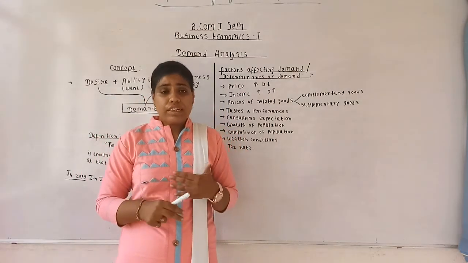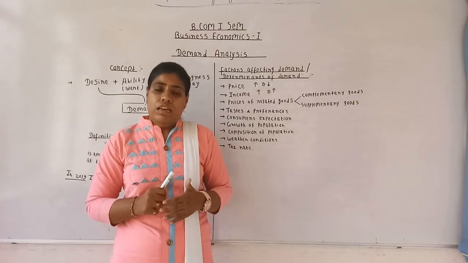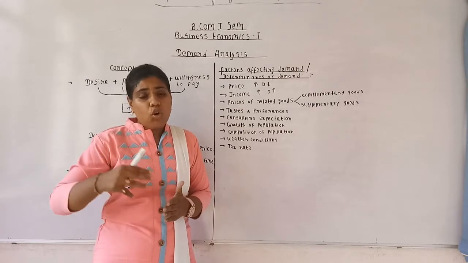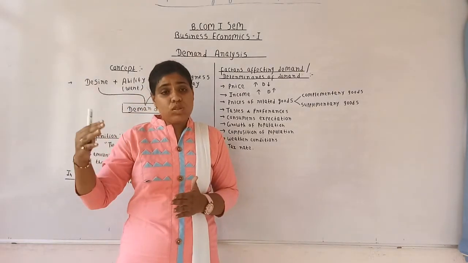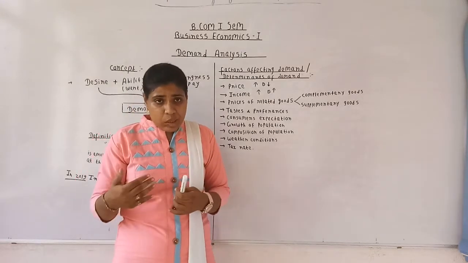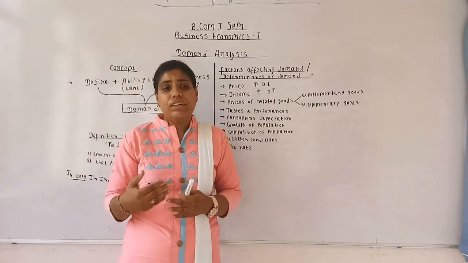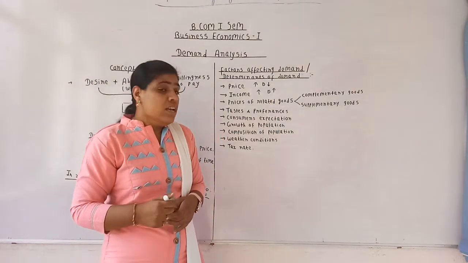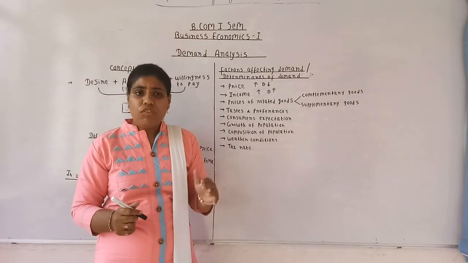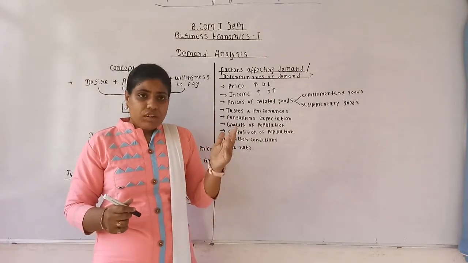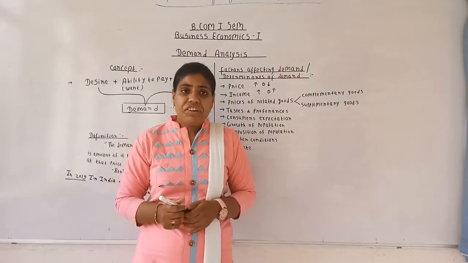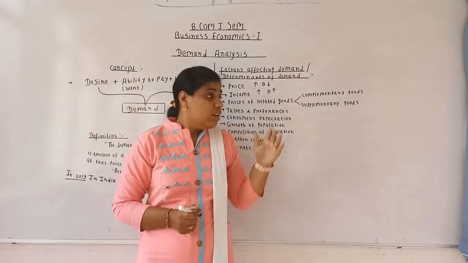So when the income of a consumer increases, they go for buying those goods and services which have good quality, which have snob appeal in the market. Because of this, the demand for the goods that they were buying earlier, which were of low quality, will decline in the market. Therefore, inferior good is one of the exceptions to the income effect.